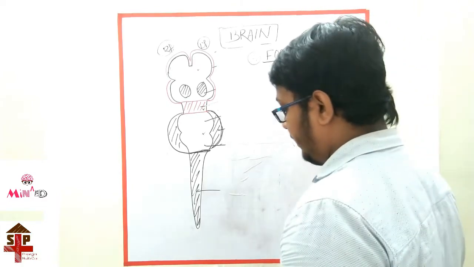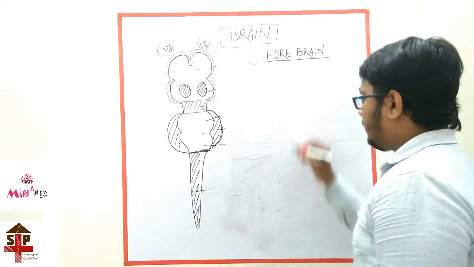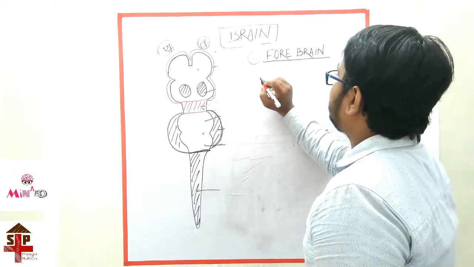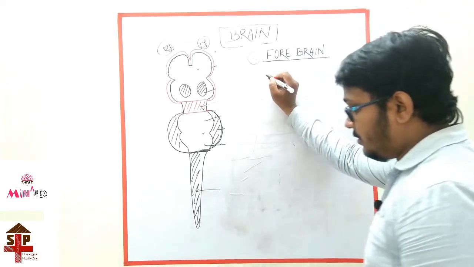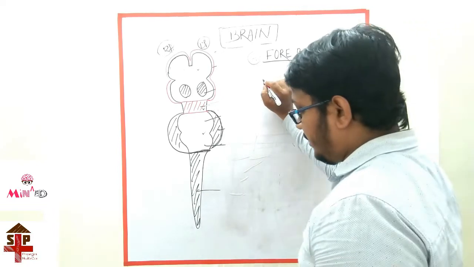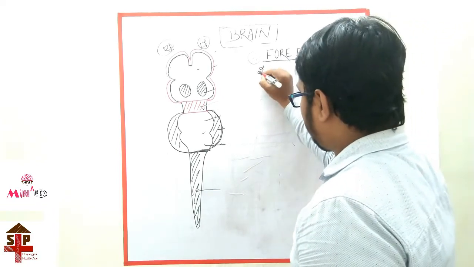The forebrain is divided into two parts, the anterior part and the posterior part. It is divided in two subdivisions.